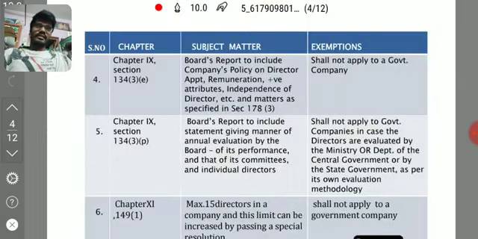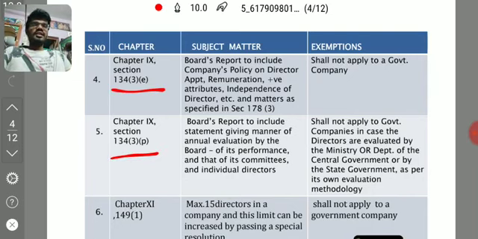Coming to our next, fourth point, Chapter 9, that is accounts relating to the board report. That is not very important. This is just regarding the board report. 134 subsection 3 clause C, 134 subsection 3 clause P. We'll just read it. Board report to include the company's policies on director appointment, remuneration, positive attributes, independence of directors, etc., on matters specified in 178 subsection 3, shall not apply to a government company.